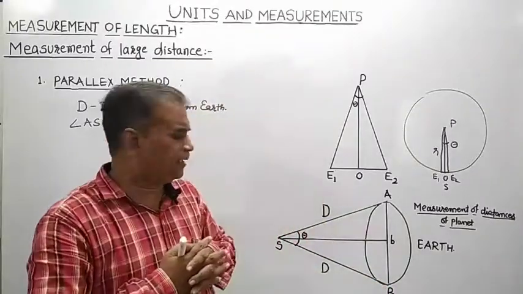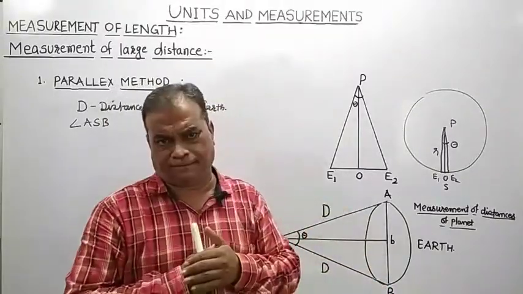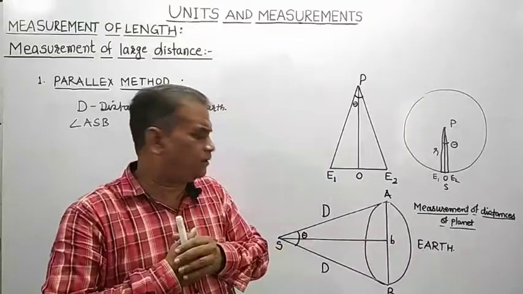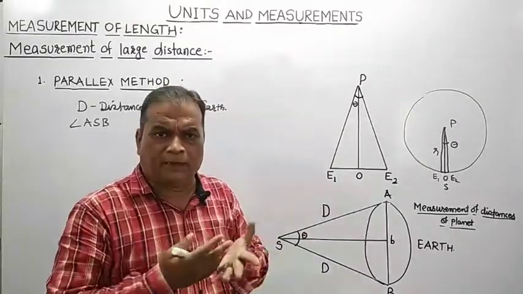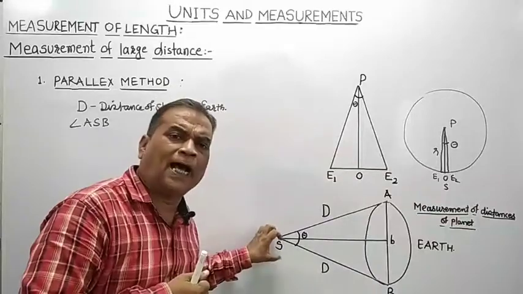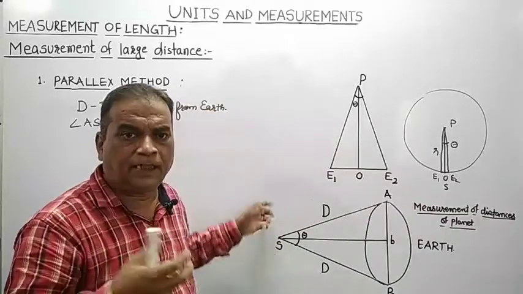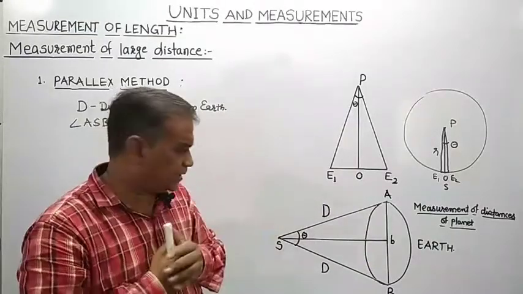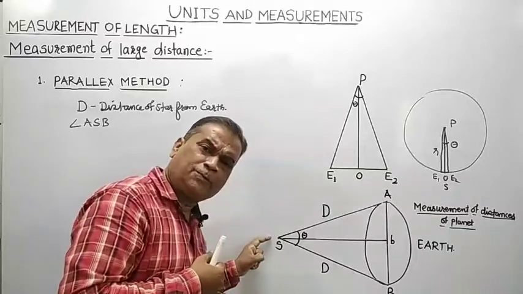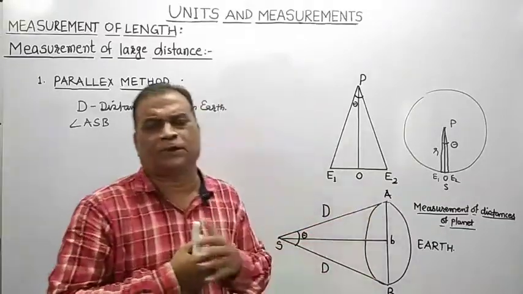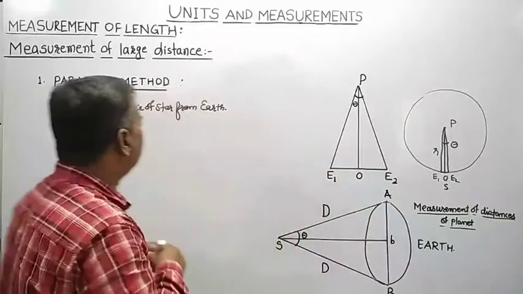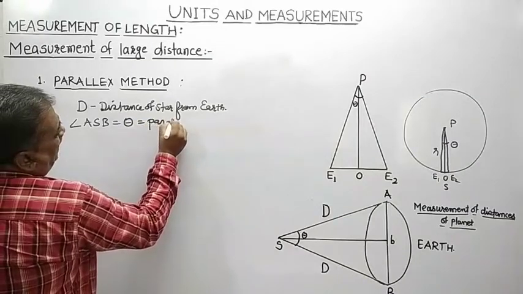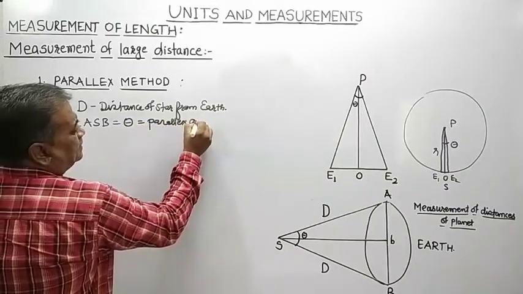It is the angle between the two directions from which the star is viewed from the two positions on the Earth. That angle is known as the parallax angle. That angle is known as what? Parallax angle.